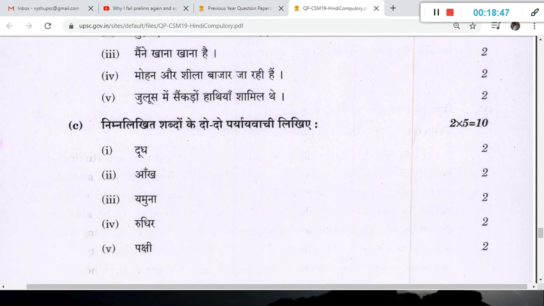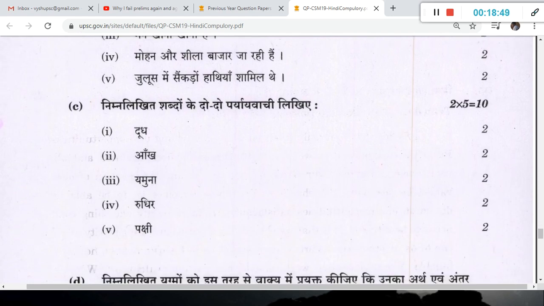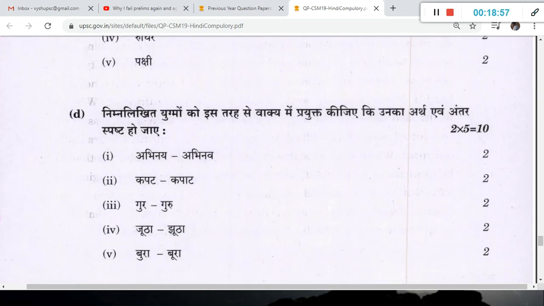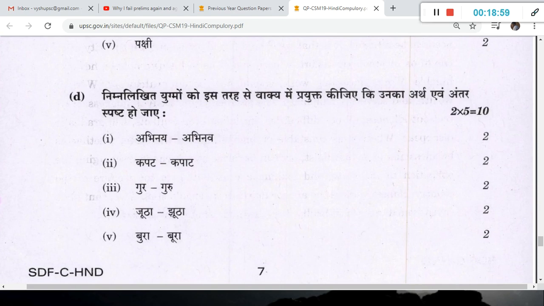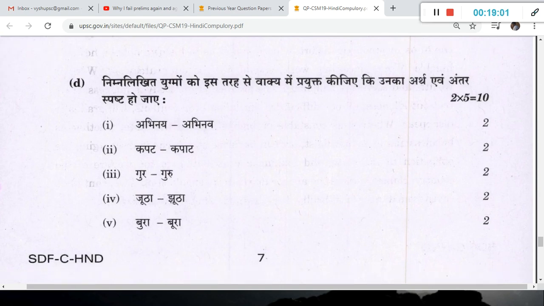Again, 10 marks. After this, two words. See, Doodh, Ank, Yamuna, Rudhir, Pakshi. These are very simple terms, it's not very complicated. You write 2 more words which mean the same. How much time do you need? You don't need 20-30 minutes to complete this.